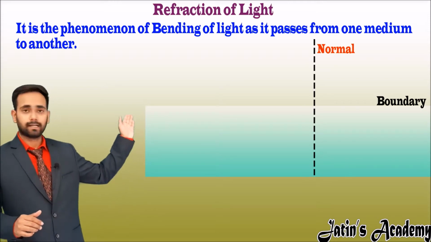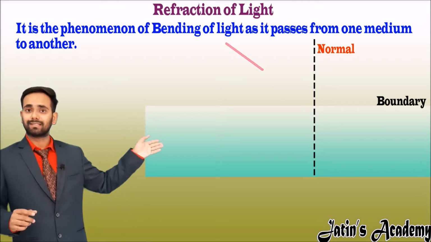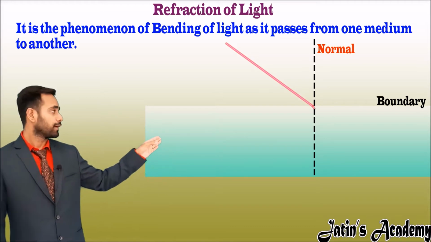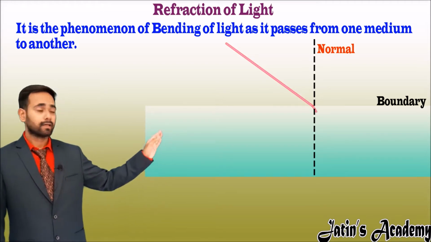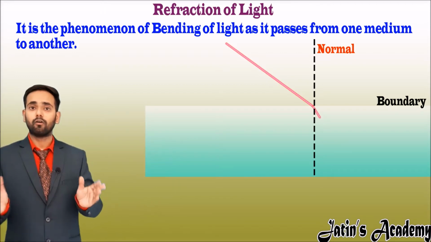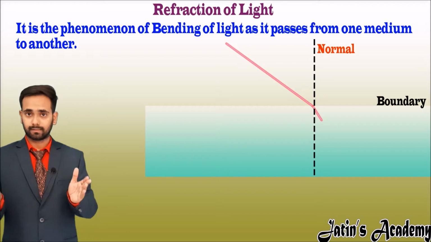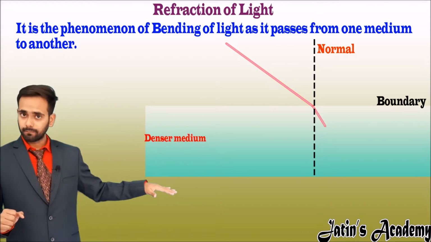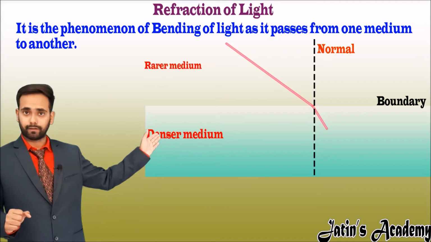Now make an incident ray from air, meaning light is coming from air to water. The point where it strikes, here the bending of light is now showing. How is bending of light possible? Understand one thing, that water is a different medium and air is a different medium.